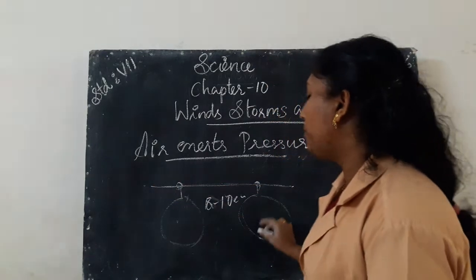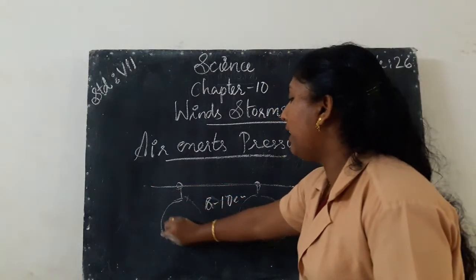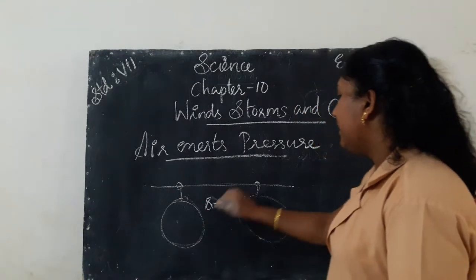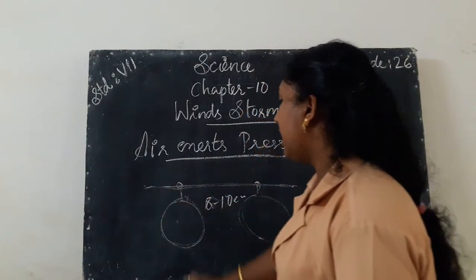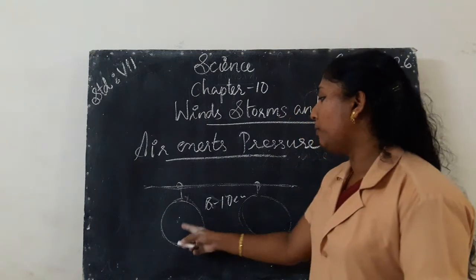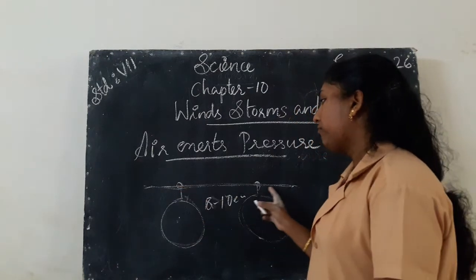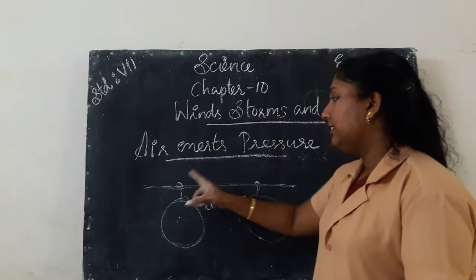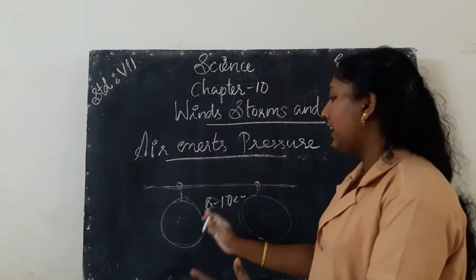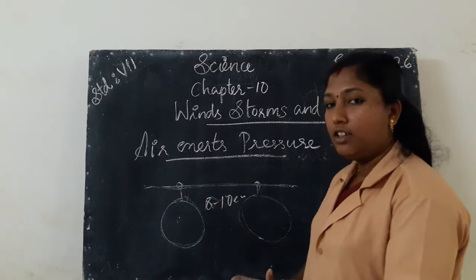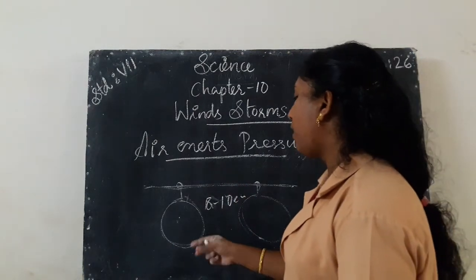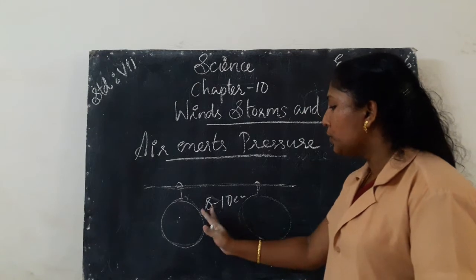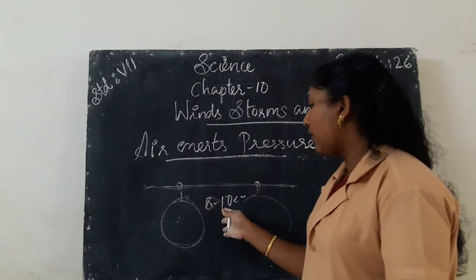Yes, we take two balloons, fill them with water, then take a metal stick and tie the two balloons to the metal stick. The two balloons are tied 8 to 10 centimeters apart. Then what do we do? We blow air in the space between the two balloons.